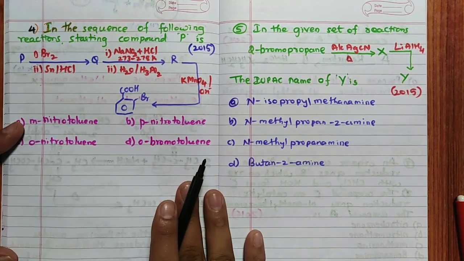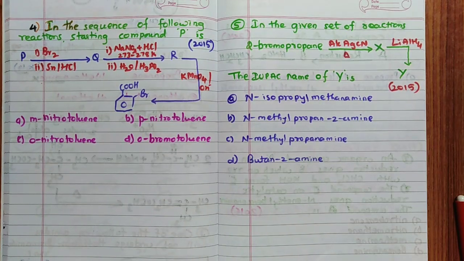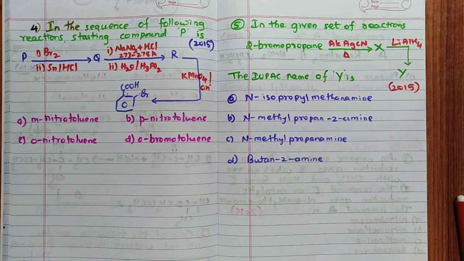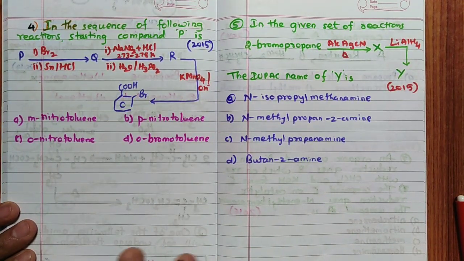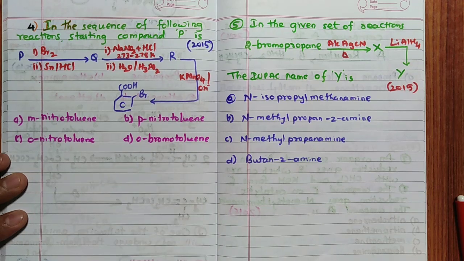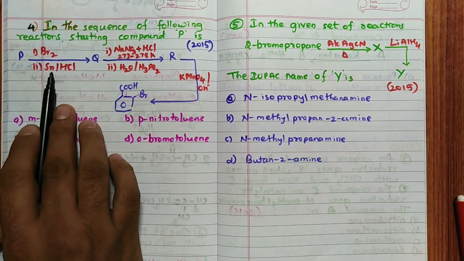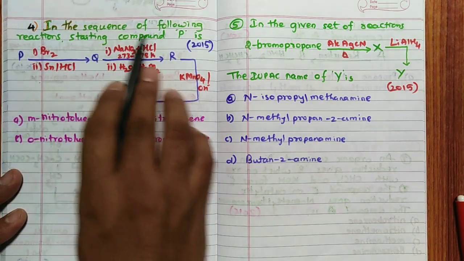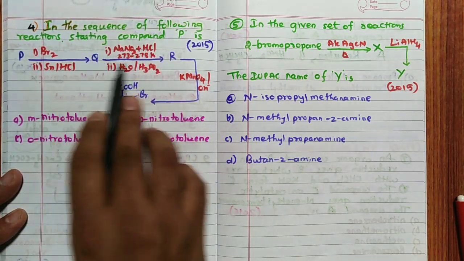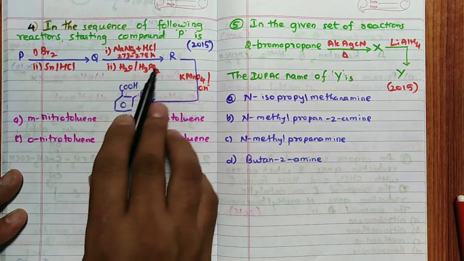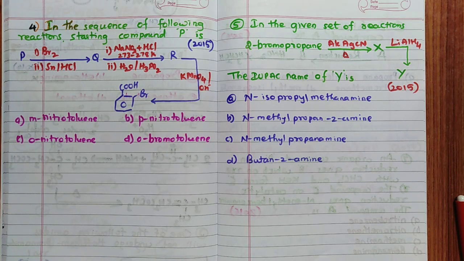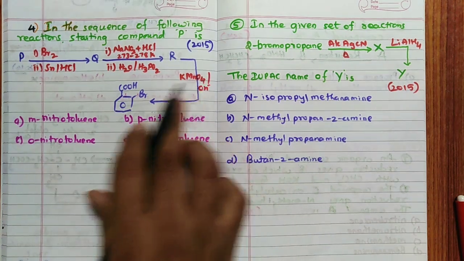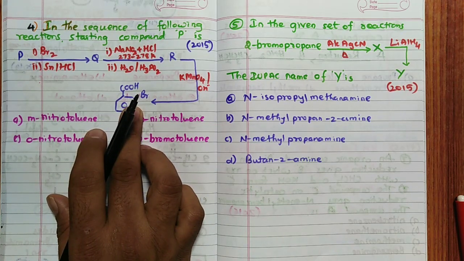Then the fourth question. In the sequence of the following reactions, the starting compound P is... don't worry about this large reaction. By seeing this reaction, don't worry. It's a very simple one. See here, I will tell you how to solve such types of reactions. First, it reacts with Br2 and Sn/HCl to give rise to Q. Q undergoes diazotization to give R, followed by H3PO2, meaning N2+Cl− gives a benzene-type compound. Then with KMnO4 you are going to get COOH, Br.